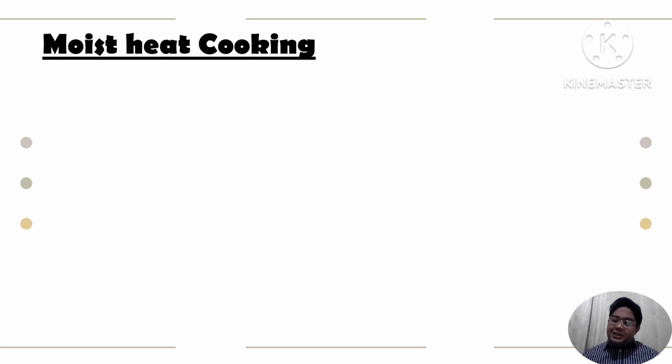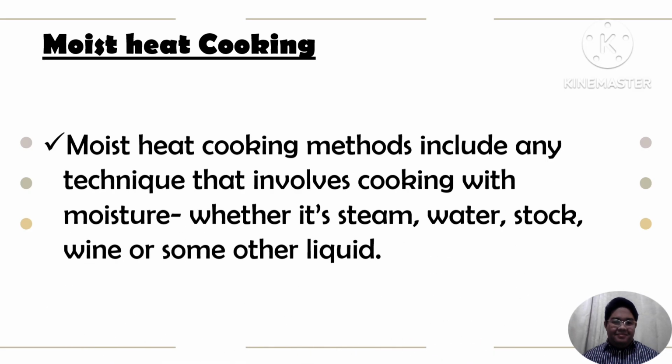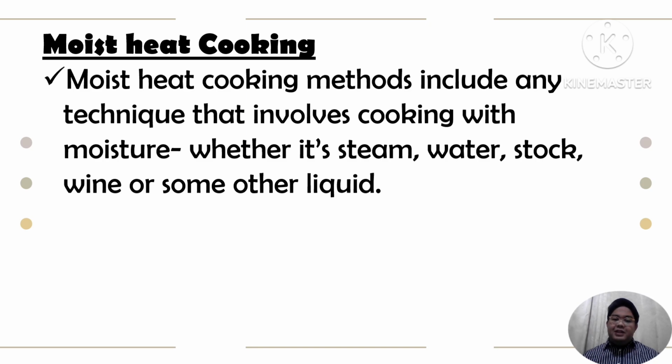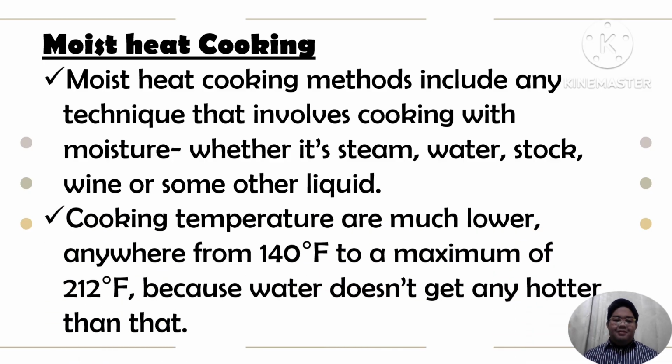Now let us proceed to the moist heat cooking. Moist heat cooking methods include any technique that involves cooking with moisture, whether it is steam, water, stock, wine, or some other liquid. Cooking temperatures are much lower, anywhere from 140 degrees Fahrenheit to a maximum of 212 degrees Fahrenheit, because water doesn't get any hotter than that. So it is very different from dry heat cooking.